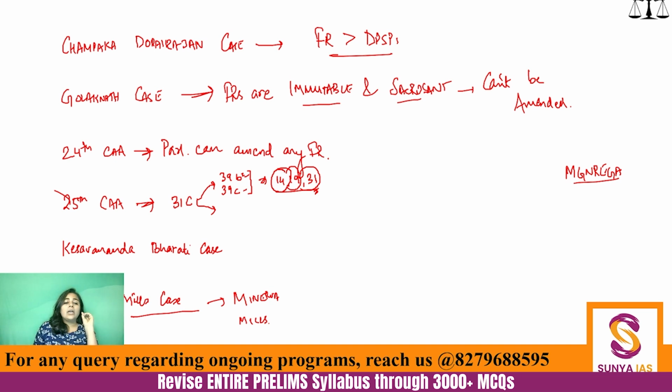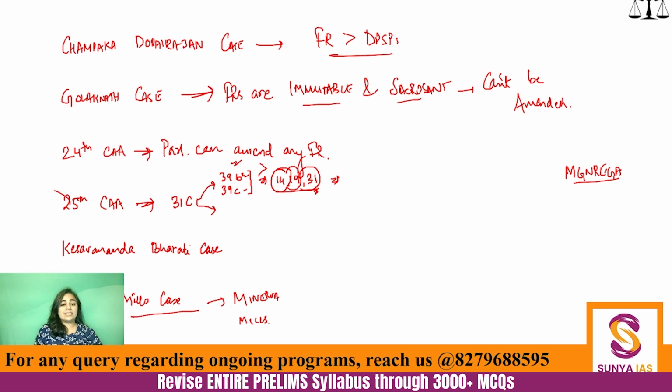So 31C said that any law enacted to fulfill these two articles shall not be null and void under Article 14, 19, 31. So it will have more importance. What it essentially means is that 39B and 39C become more important than fundamental rights. Clear?